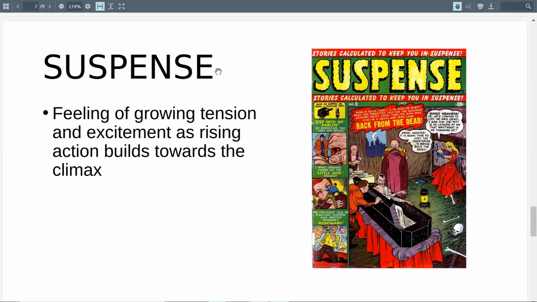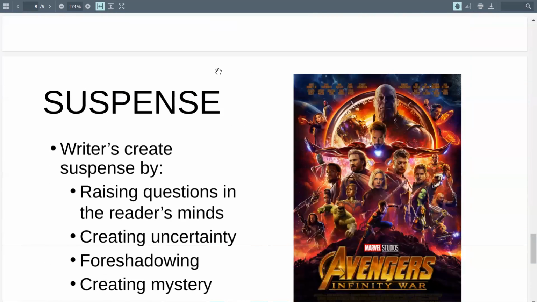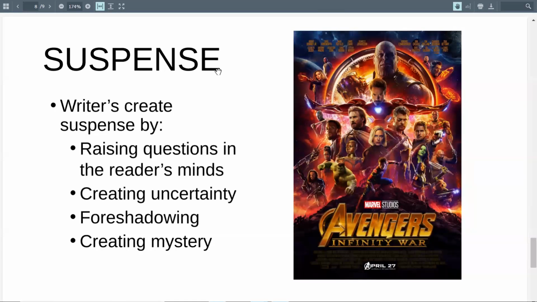It just keeps you wondering what's going to happen next, which is, again, just a way to keep people reading. Again, we'll talk more about this later. Let's cover it like that today. Suspense is created by raising questions in the reader's mind, creating uncertainty, right? So just what's going to happen? How is this going to be resolved?